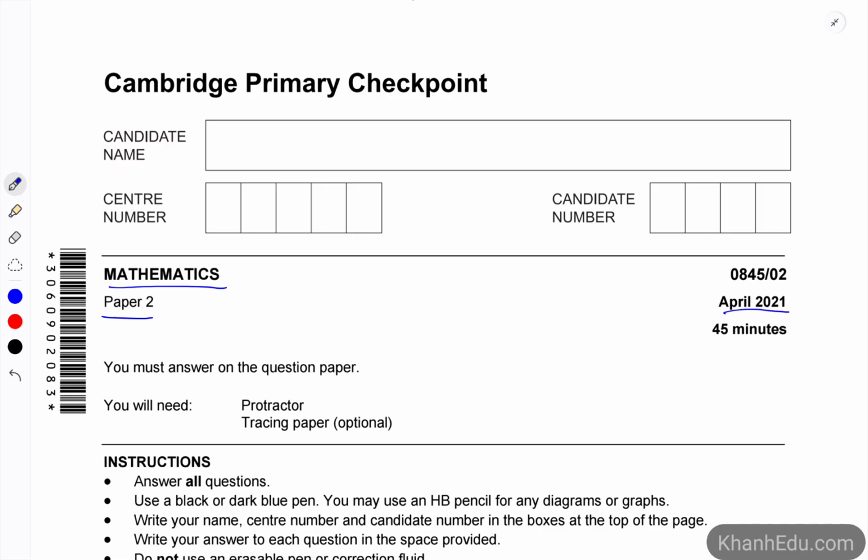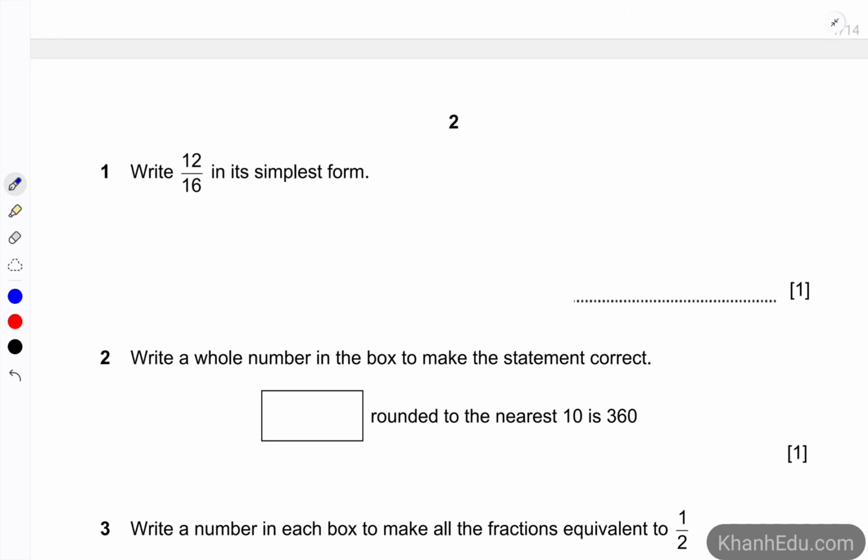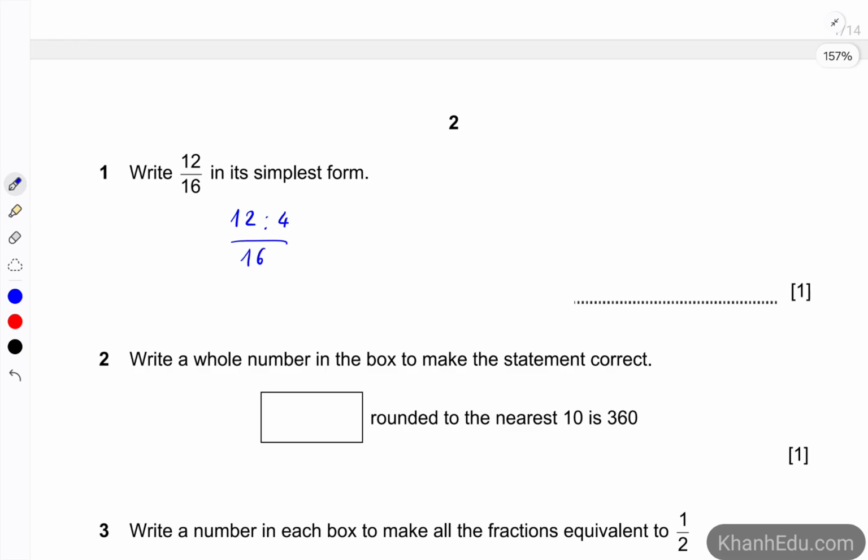April 2021 exam. So the first question is about simplifying a fraction, that is 12 over 16, into the simplest form. So we can divide the numerator and denominator by 4, because 4 is the highest common factor of 12 and 16. So this one is 3 over 4.